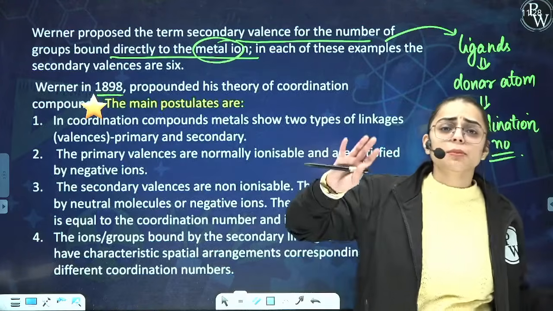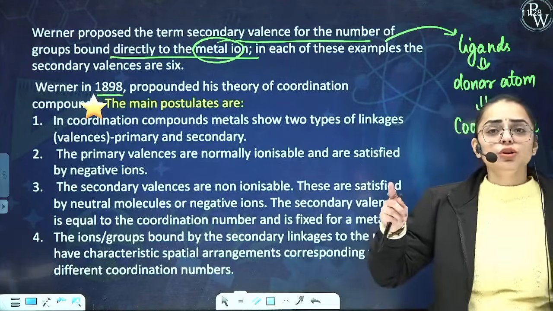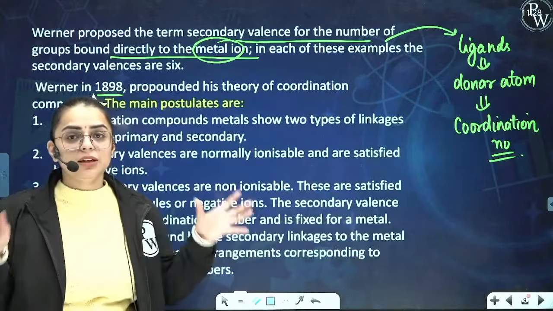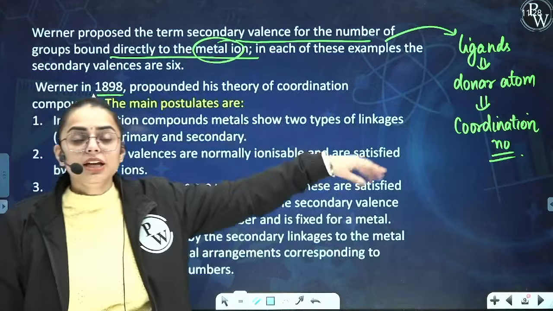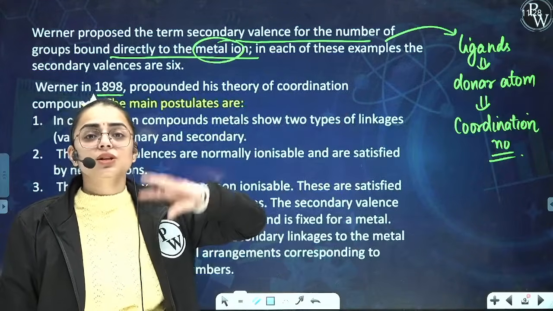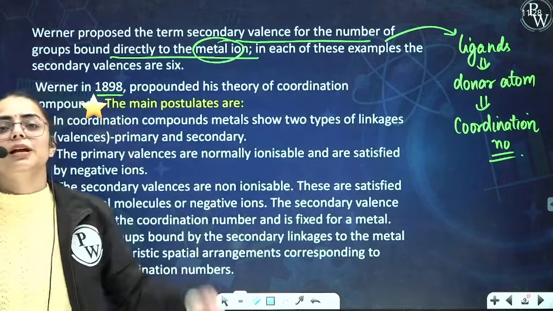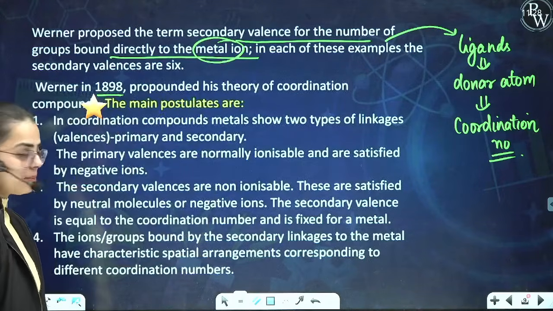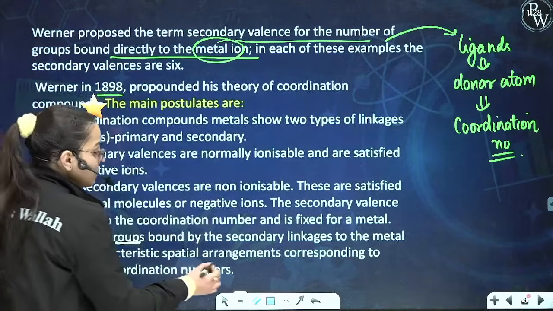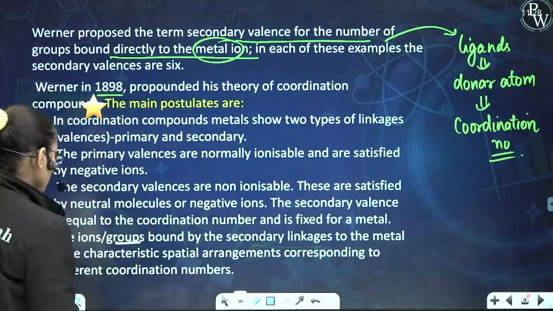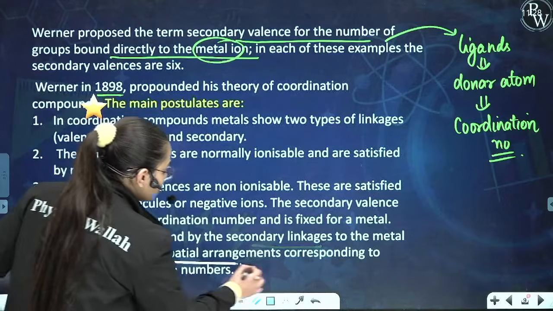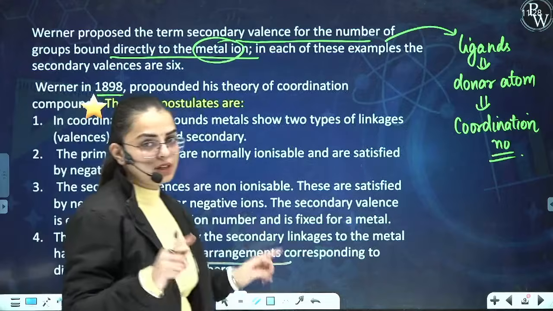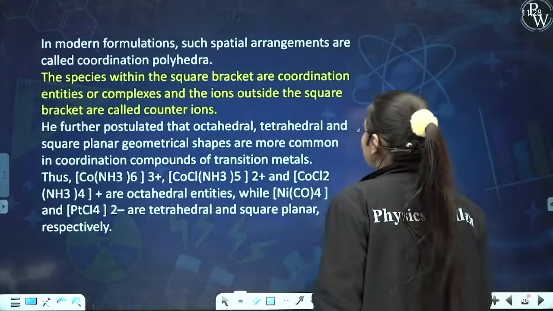It told us about where ligands can be formed, where ions are being formed. But which kind of geometry is being exhibited, or what the hybridization is, that is explained by the valence bond theory. Now see, the secondary valence is equal to the coordination number and is fixed for the metal. The ion groups bound by the secondary linkages to the metal have characteristic spatial arrangements corresponding to the different coordination numbers. They have a different arrangement. These are the postulates that were given by the scientist Werner.